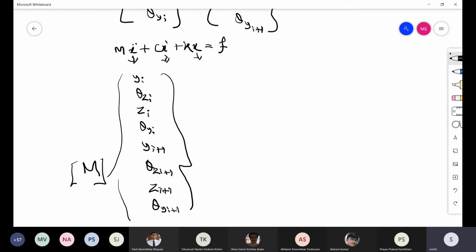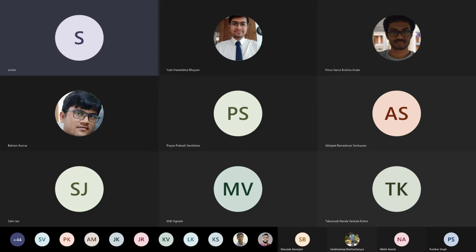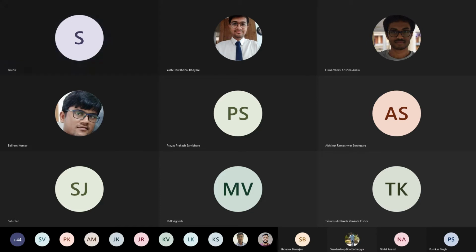Okay. Now, from beam theory, you can find this. We can actually take help of any book on beam theory. Then you can get the stiffness and damping matrices for this beam. So before going to that, we show you.